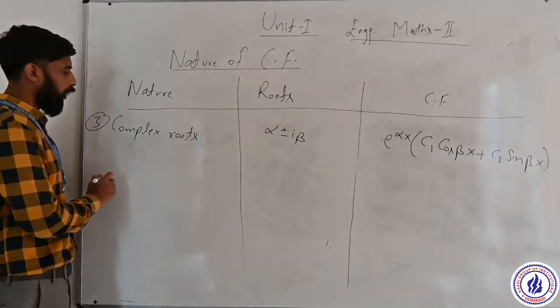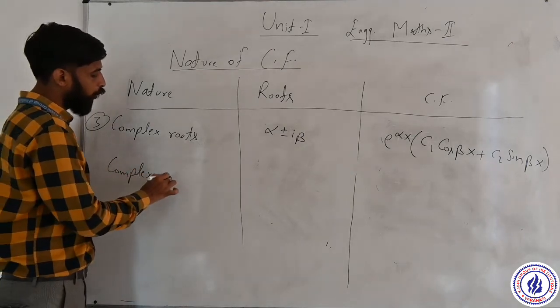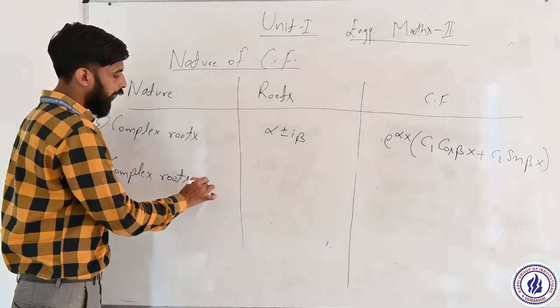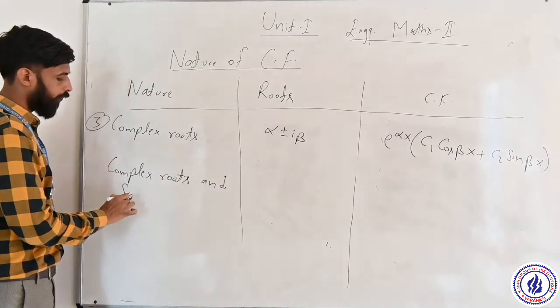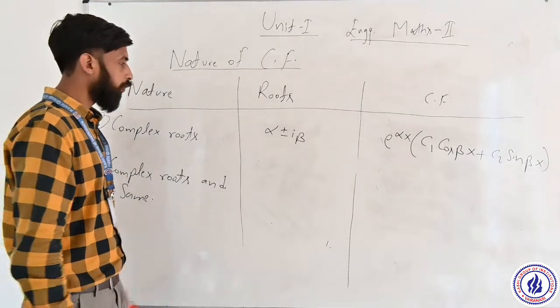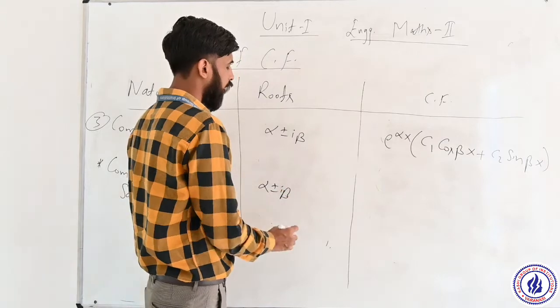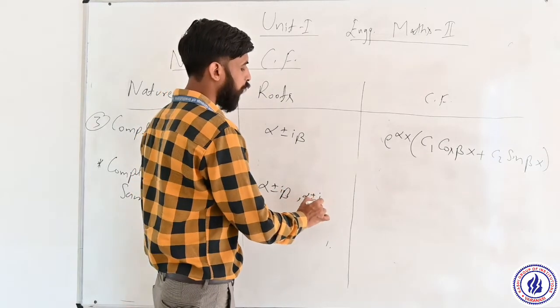Now next one is complex roots and same. We have complex roots like alpha plus minus iota beta, comma alpha plus minus iota beta.